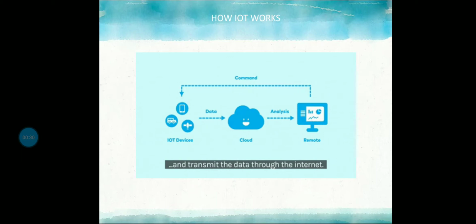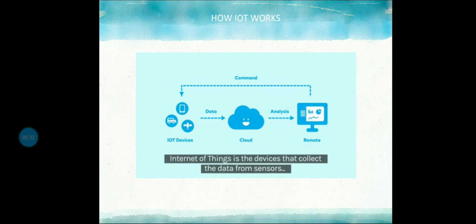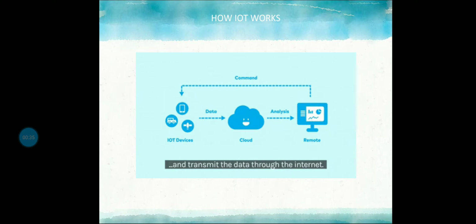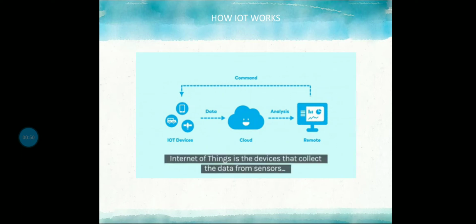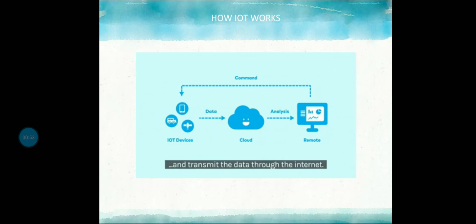So IoT devices contain sensors and mini computer processors that act on the data collected by the sensors via machine learning. IoT devices are different sensors connected to the internet. Then your data is sent on to the cloud for storage purposes. When it is kept on the cloud, you are going to analyze the data.